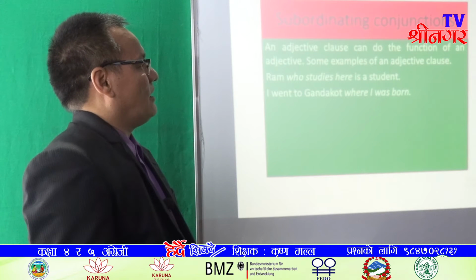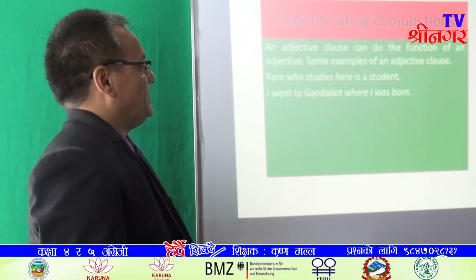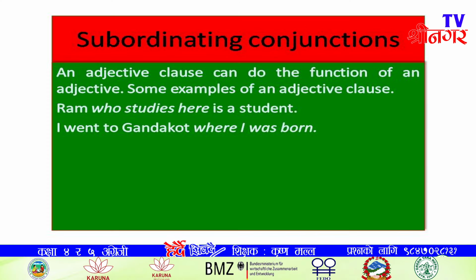Ram is a student is a main clause. Here, who studies here is an adjective clause because it qualifies noun Ram. In other words, who studies here qualifies Ram. It describes Ram. So, it is an adjective clause or relative clause.